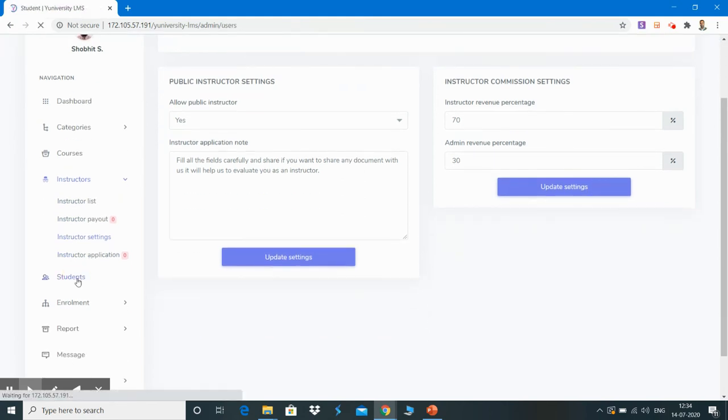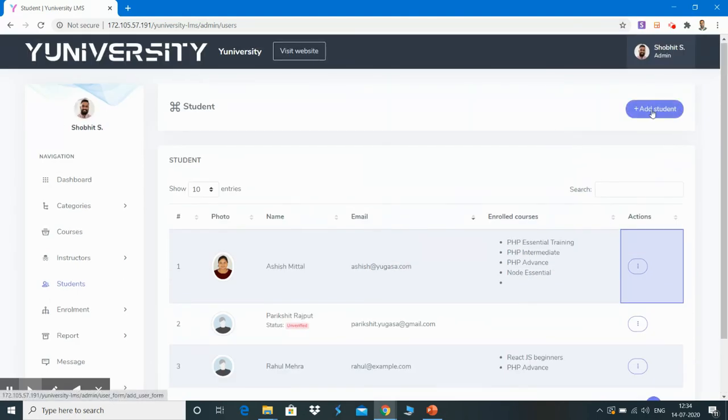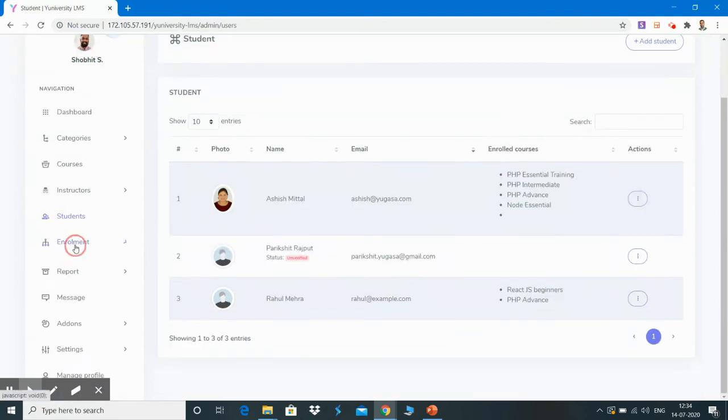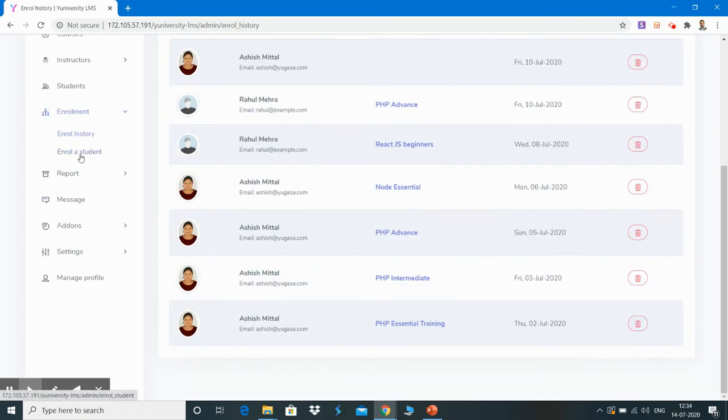Then he can also manage students who come on the platform, and he can see what courses they have enrolled in. He can manage the students by adding or editing or deleting them. He can also add new students on his own from the admin section, and then he can see the enrollment history of the different students as to when, at what time did a particular student enroll for a particular course, and what are the contact details of that student.